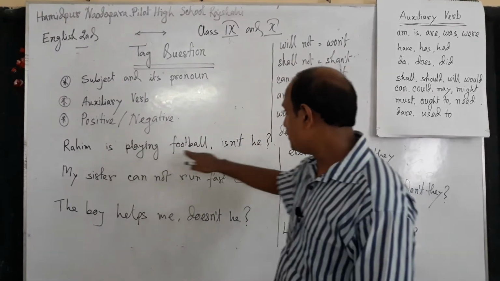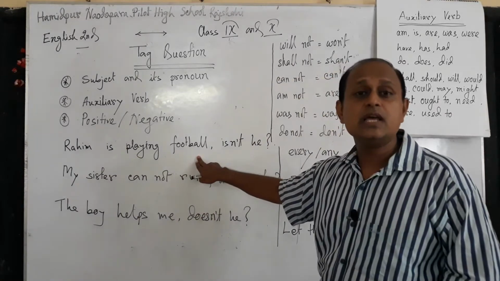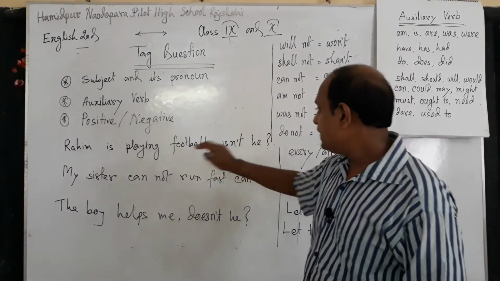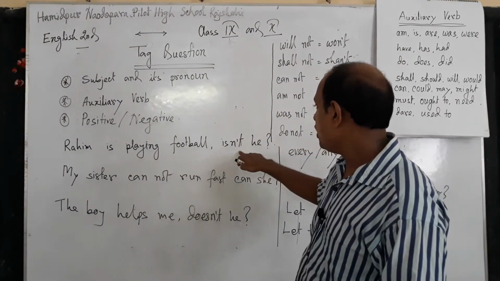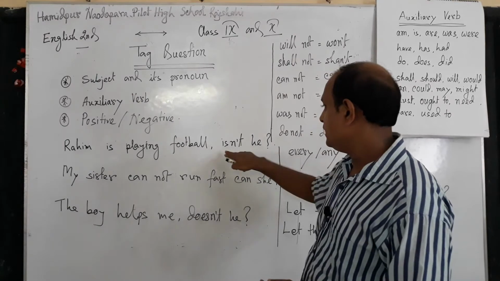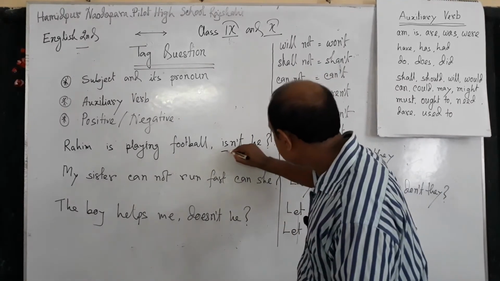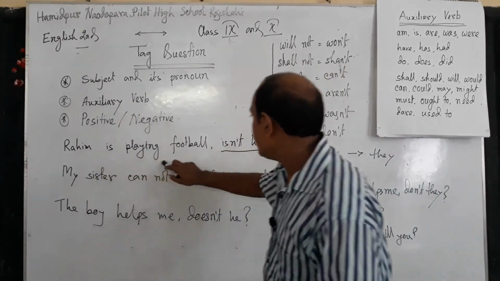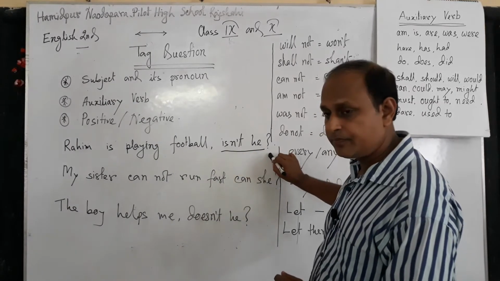Rohim is playing football is a positive sentence, so we have to make it negative. Is not he. In tag form, isn't he. Rohim is playing football, isn't he?